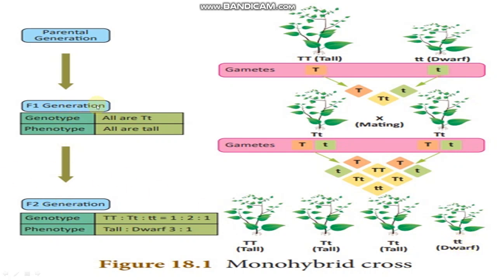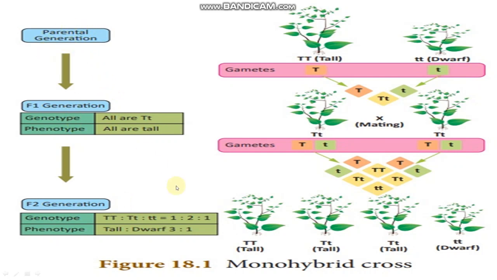See, in the F1 generation, genotypically all have capital T small t and phenotypically they all are tall. But in the F2 generation, the genotypic ratio will be 1:2:1 and the phenotypic ratio will be 3:1. Hope you people are understanding. If you have any problem, please text me, call me, right?